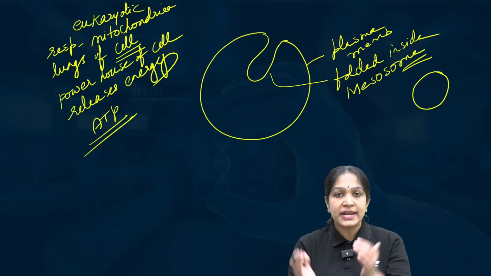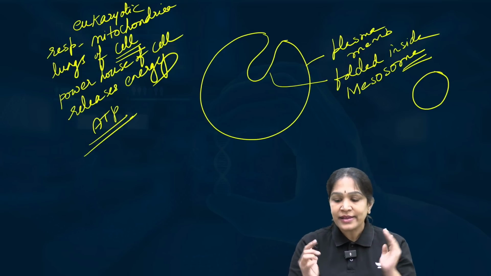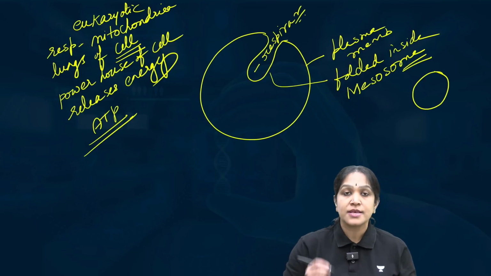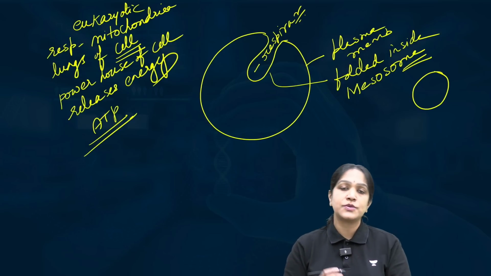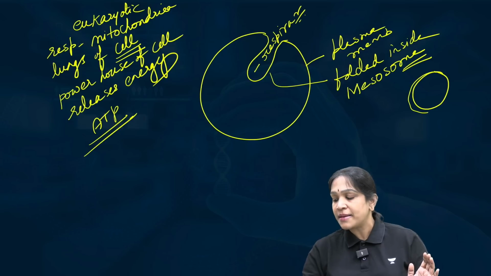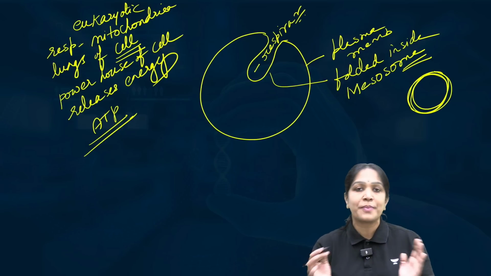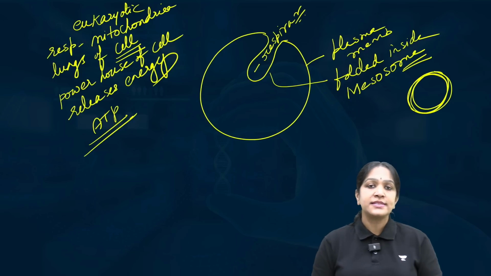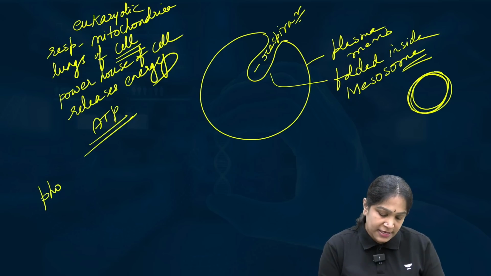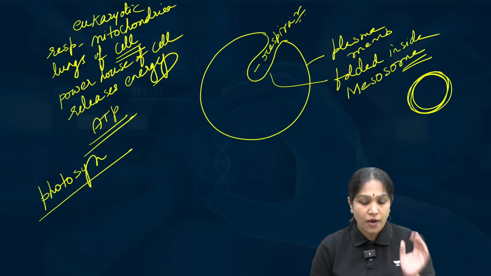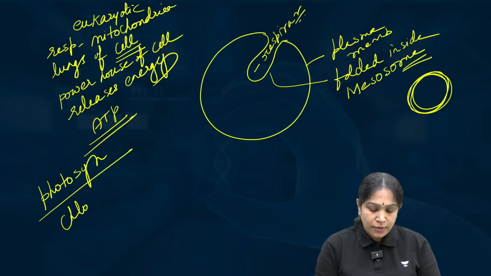The plasma membrane is folded inside and it creates a region where the respiration occurs. This is the place where the respiration occurs. So this structure is called a mesosome, but we cannot call it an organelle because it is not covered by the membrane. It is not fully closed by the membrane. In the same way, where does photosynthesis occur in the eukaryotic cell? Photosynthesis in the eukaryotic cell, as you all know, occurs in the chloroplast.